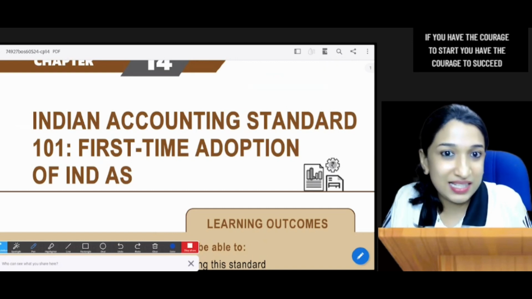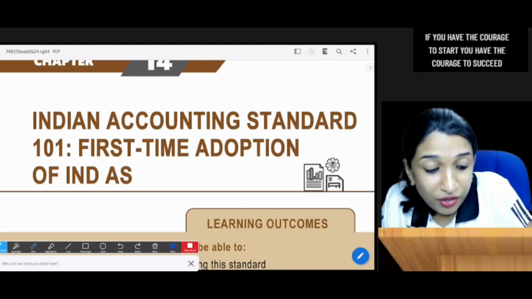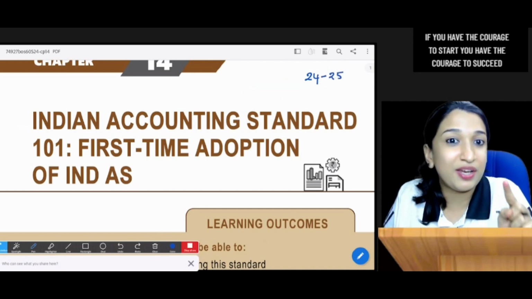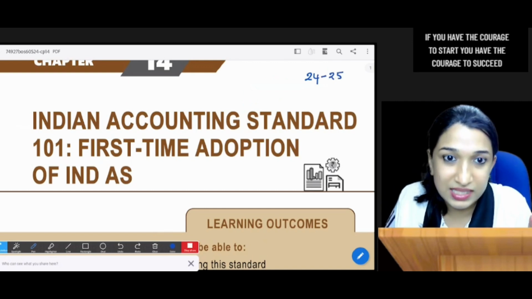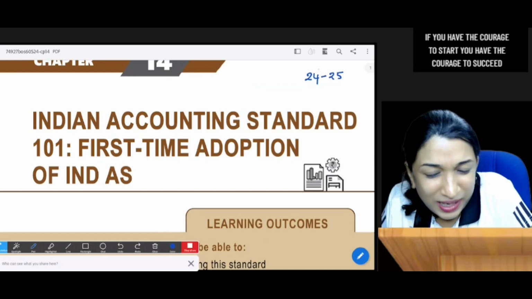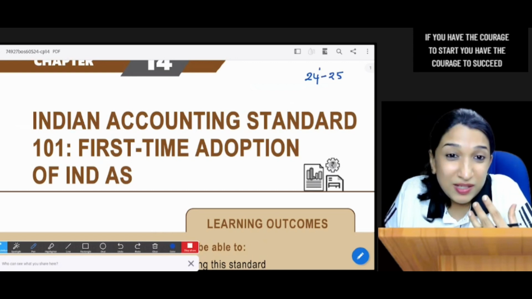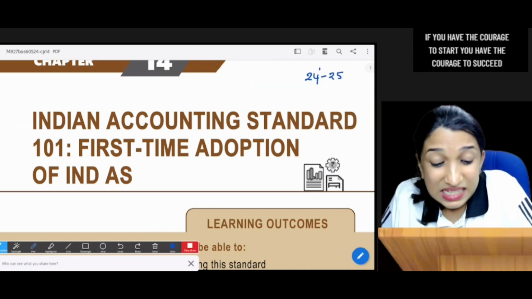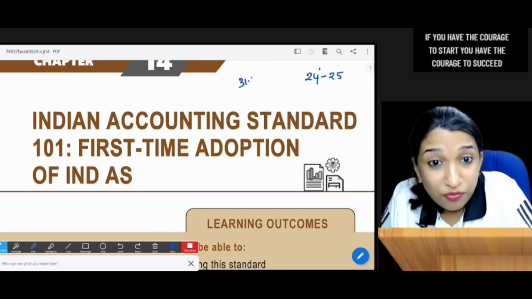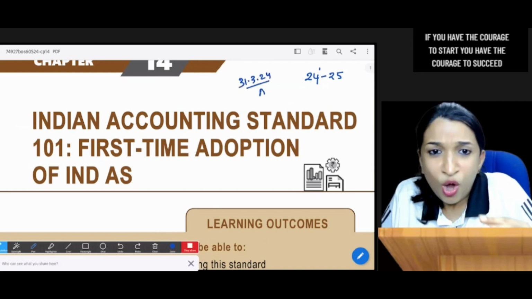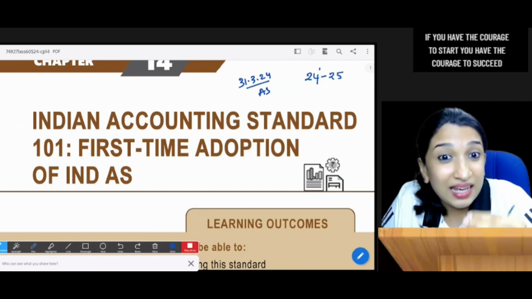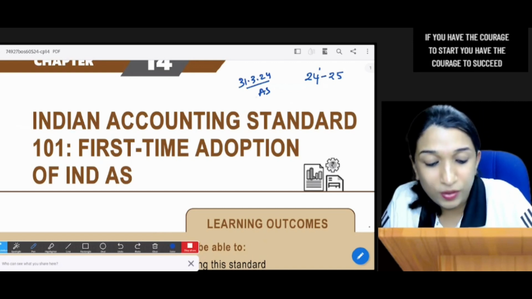Now the standard is telling you, if you need to follow IND AS from the 24-25 financial year onwards, to make the financial statements more comparable. More comparable means, till 31st March 24 you are following accounting standards. All your assets, your liabilities, everything is recognized and measured as per accounting standards.